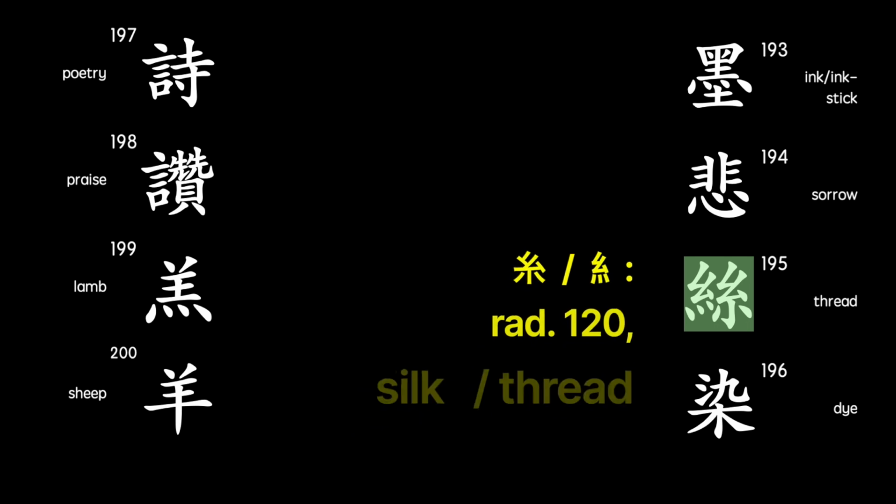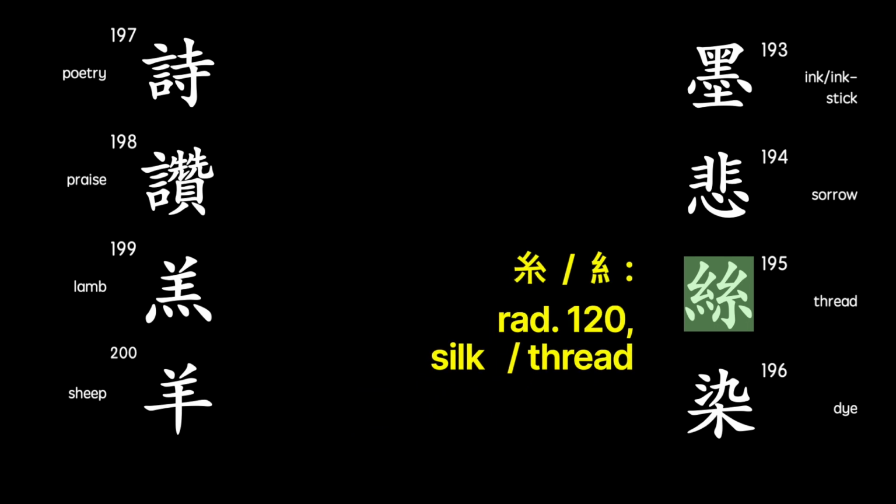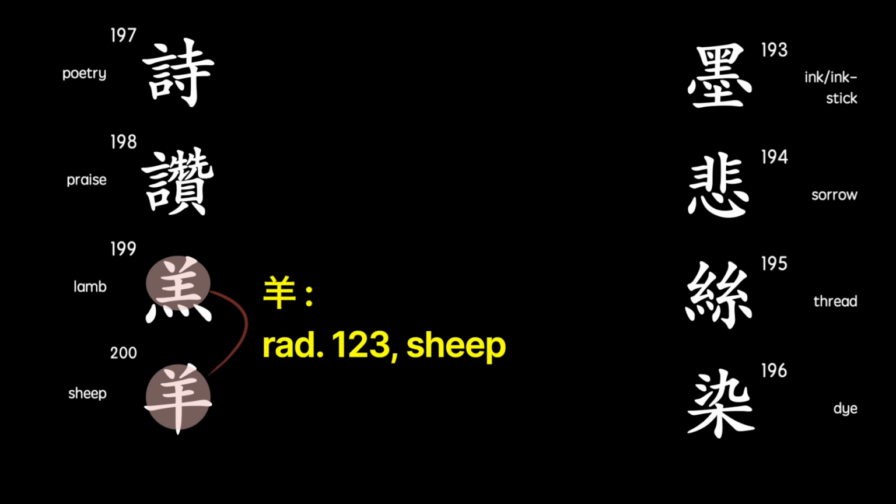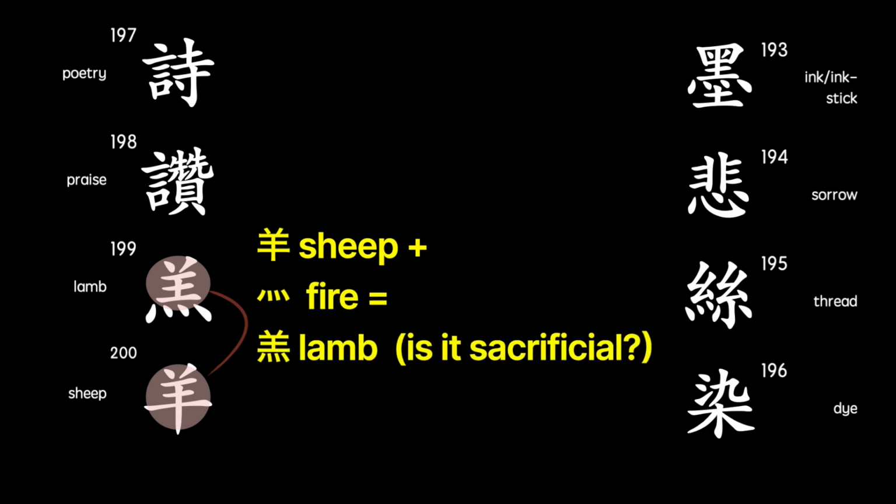Then 195 is the radical for thread. The basic character repeats the thread radical on the left and right, but in Japanese the radical is only written once in the standalone version. It's a very common and important radical. Also common is the radical for speech, which we see in 197 and 198. This radical often appears in words relating to communicating language, and it fits here in these characters that mean poetry and praise. Finally, the 200th character is the radical for sheep, and the 199th character includes this. The sheep on top of the fire radical, as you see in this 199th character, suggests a sacrifice.